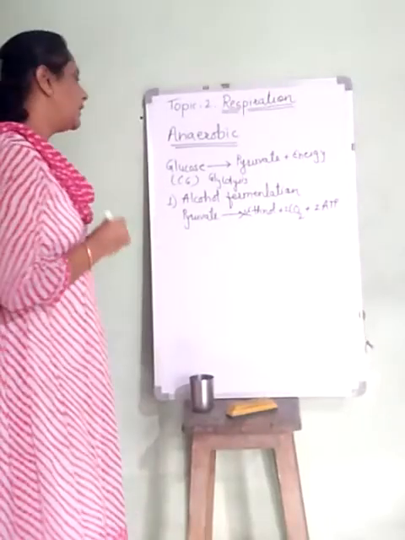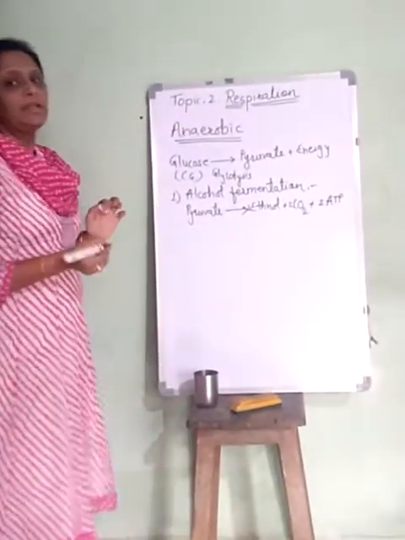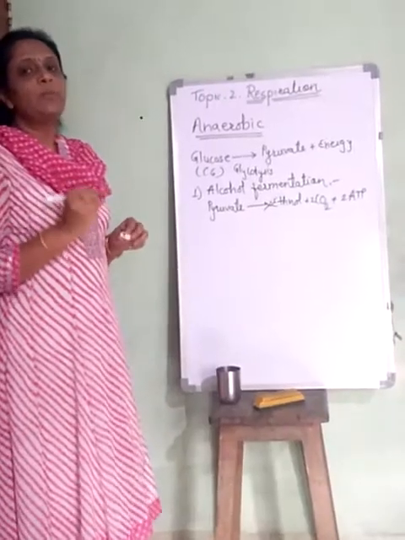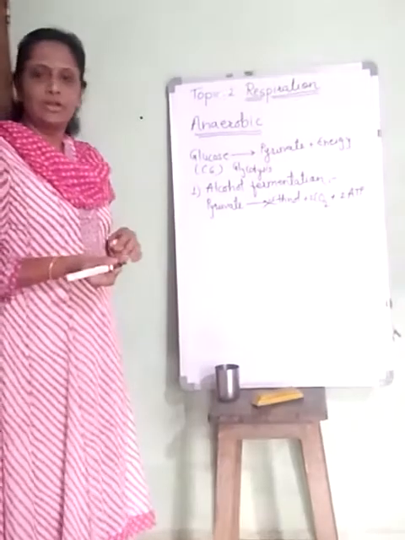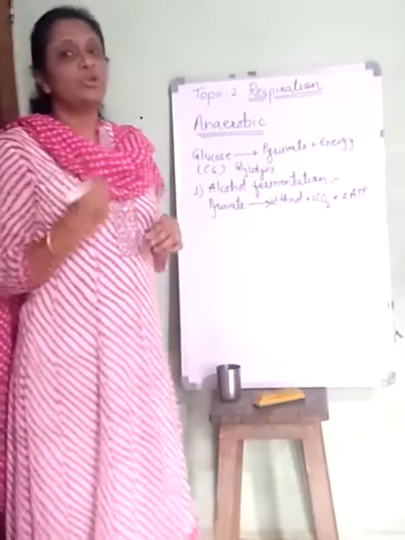And this alcohol fermentation is specially observed in yeast cells, and that's why it is used in the process of brewing. Brewing is nothing but fermentation again, like formation of wines, formation of beer, formation of cheese.